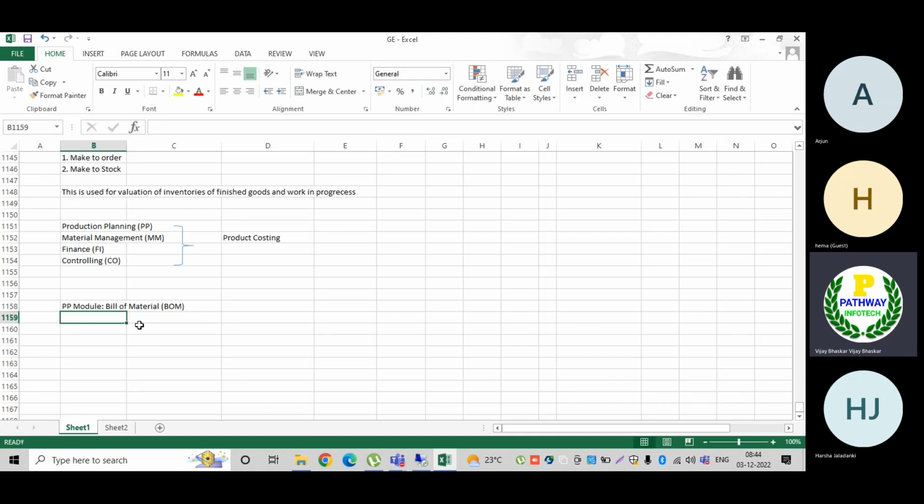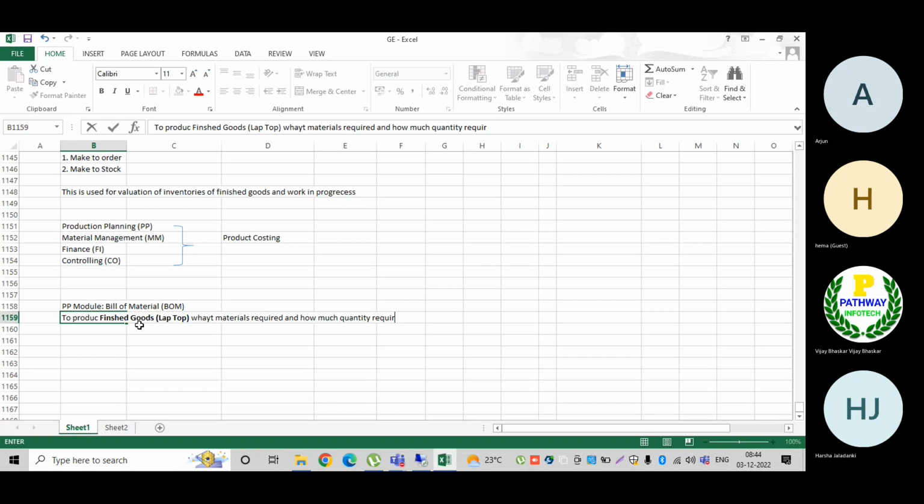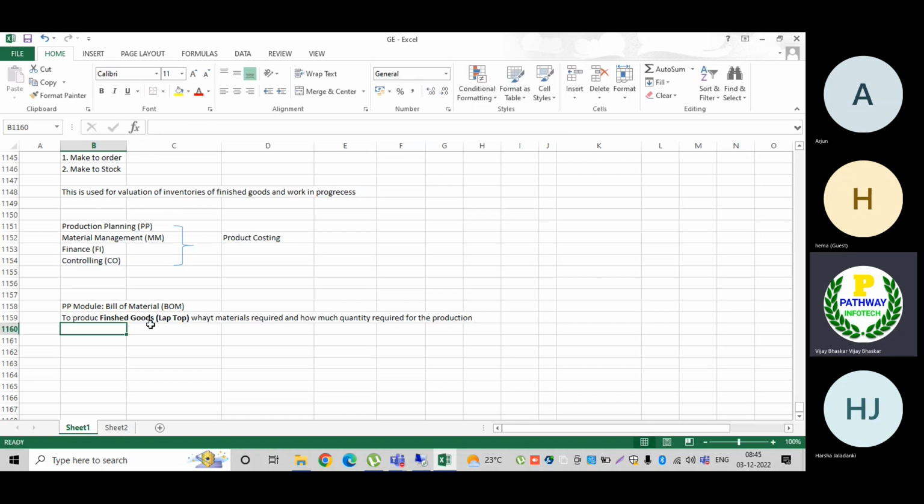What the production planning department does is, to produce the FG, the finished goods, to produce my laptop, what materials are required and how much quantity is required for the production. The bill of material contains this information.